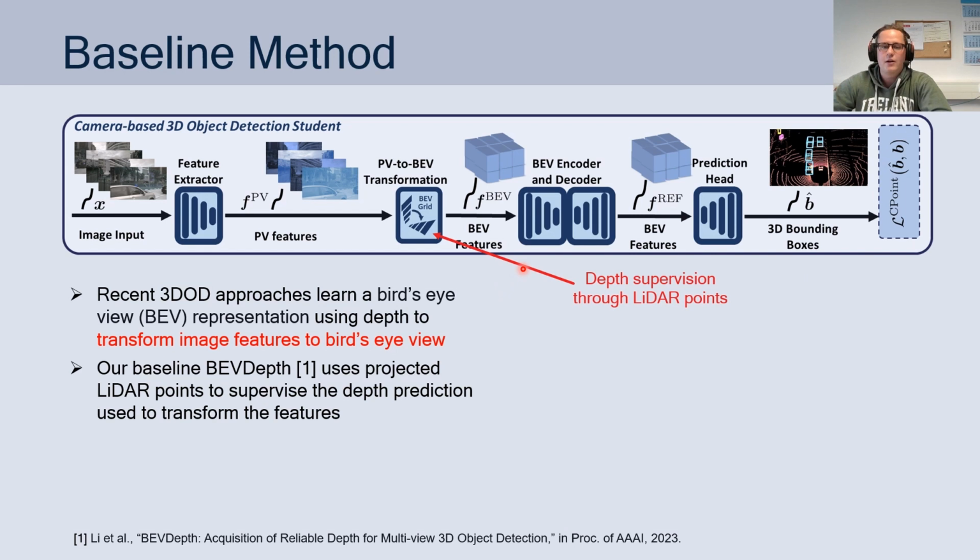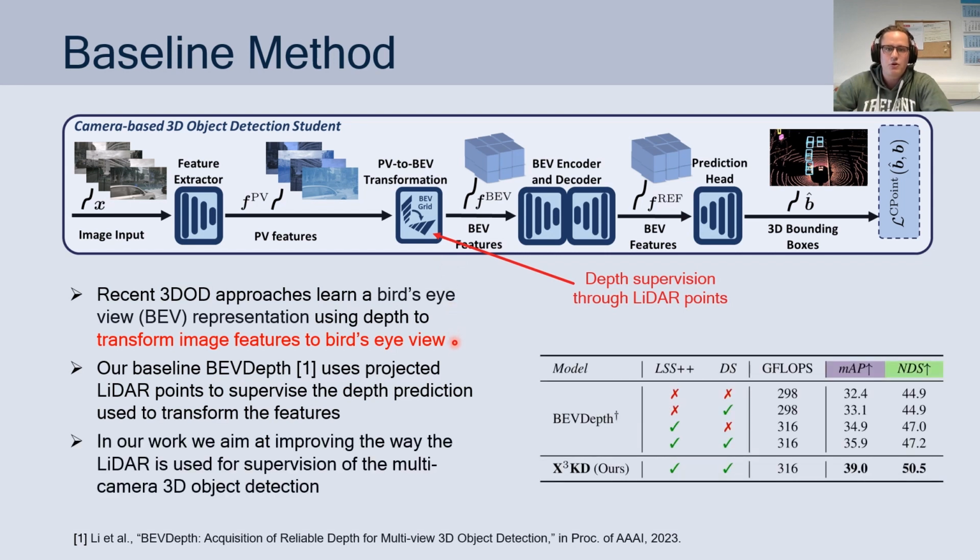In our baseline BEVDepth, which was published recently, a LiDAR is already used as supervision, but only to supervise the depth map used to transform the features to bird's eye view. So we did a small analysis on this approach and tested two things. First we checked what effect the larger view transformation has and what effect the depth supervision has.